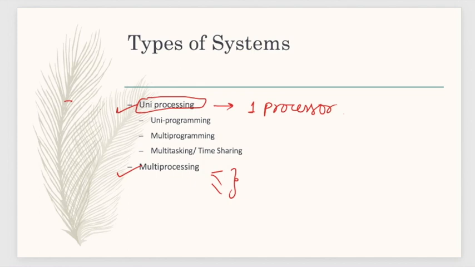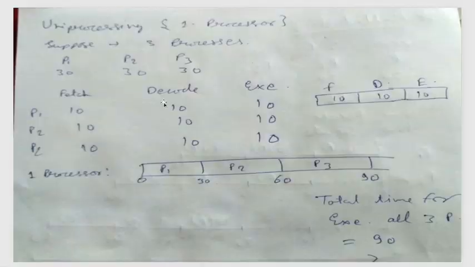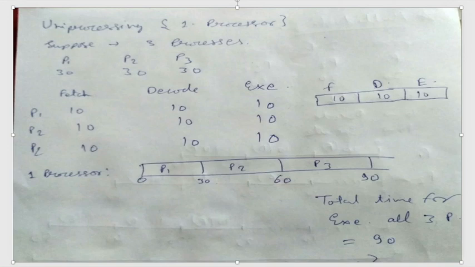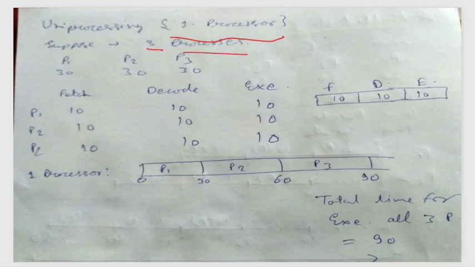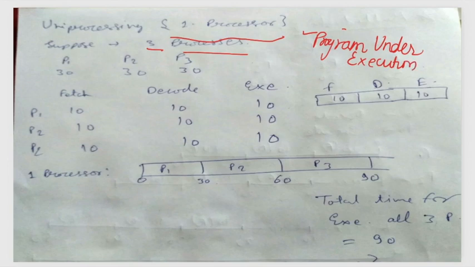So what is uniprocessing? With the help of an example, let's see what is uniprocessing. We already studied, only one processor should be there. Let's suppose we are having three processes. Process you already know, right? Program under execution is known as process.